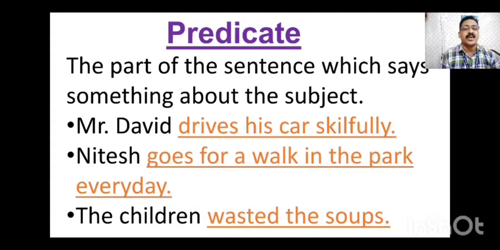So here one spelling is a mistake, children: skillfully. So please notice it. It is a little bit of a mistake in the spelling.